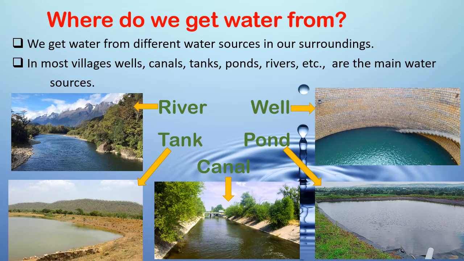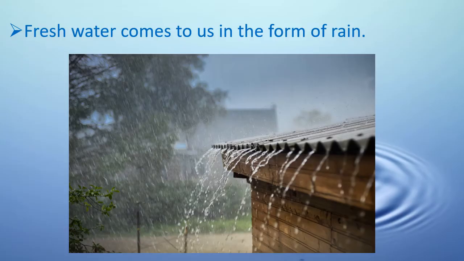Where do we get water from? We get water from different sources in our surroundings. In most villages, wells, canals, tanks, ponds, rivers are the main water sources. Fresh water comes to us in the form of rain.